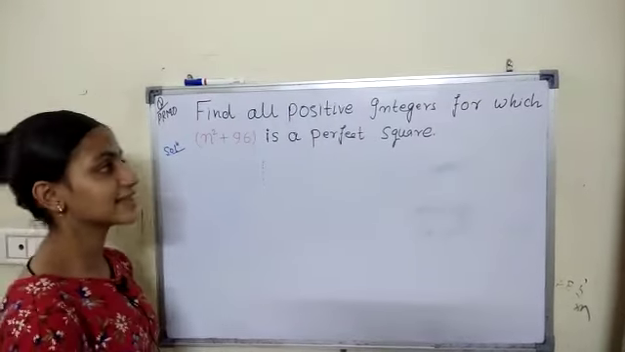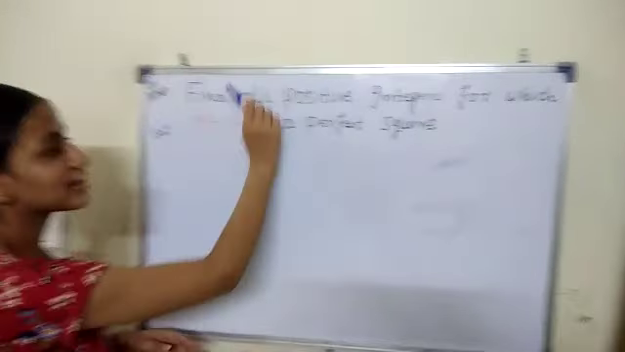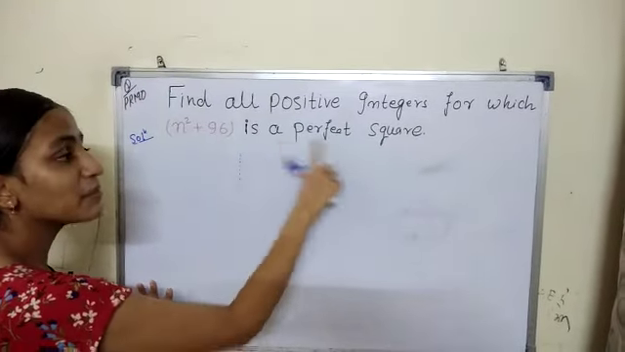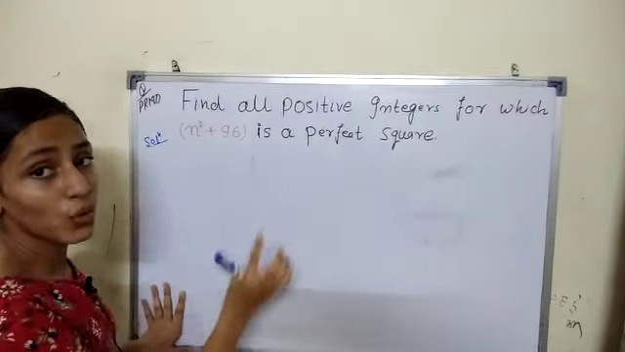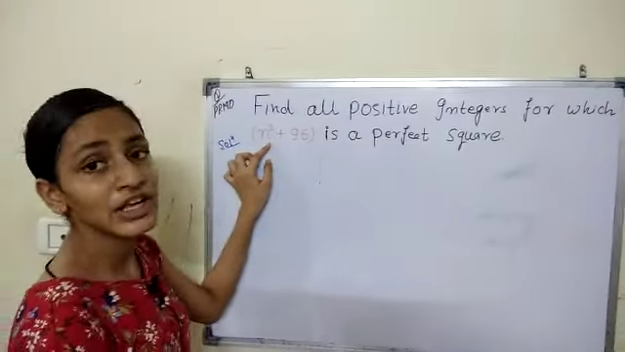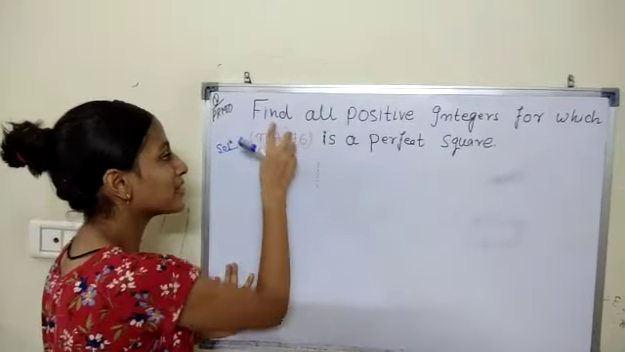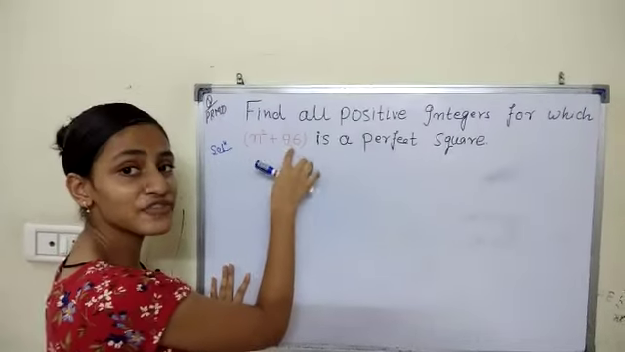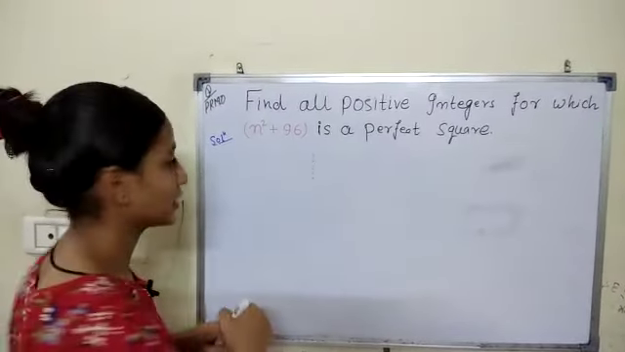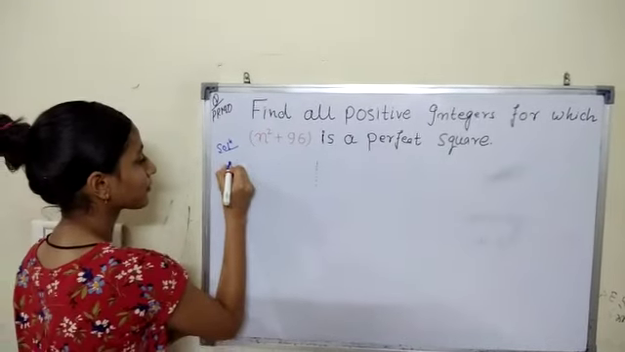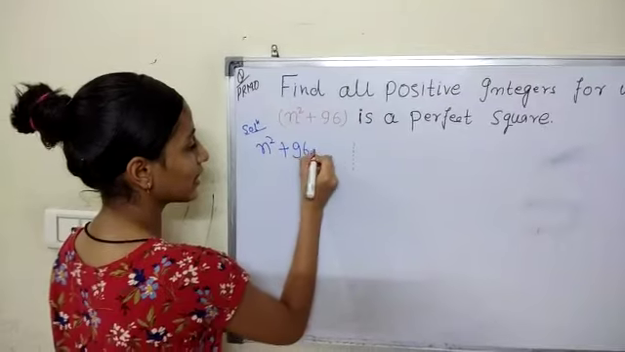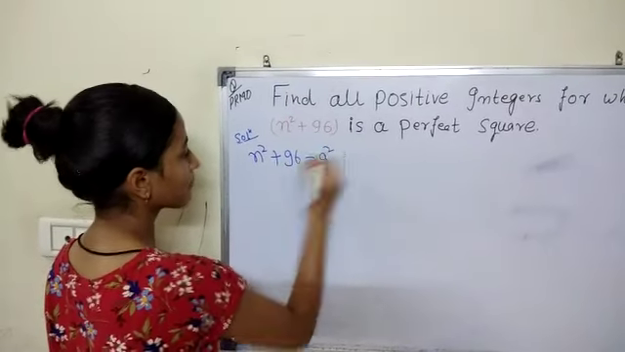The question says: find all positive integers n for which n square plus 96 is a perfect square. So in this question, we need to find the value of n so that n square plus 96 is the square of some other number. Let that number be a. So it comes like n square plus 96 equals a square.